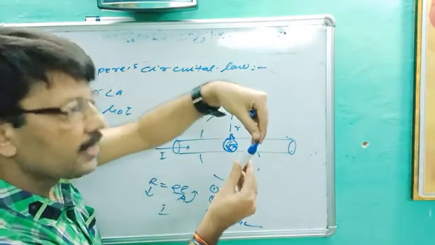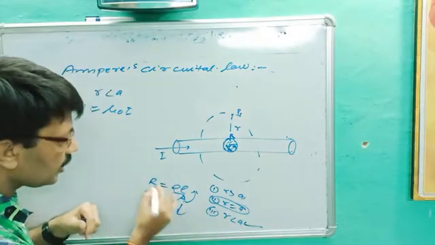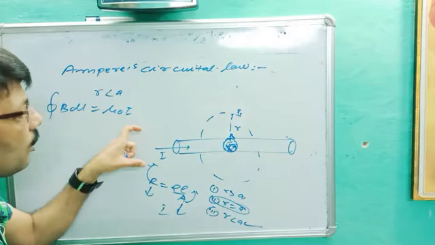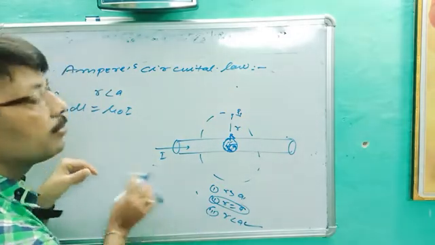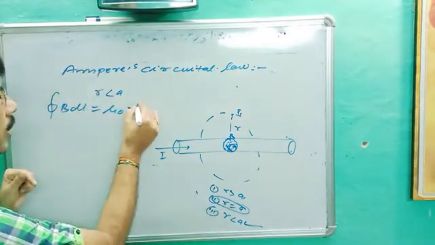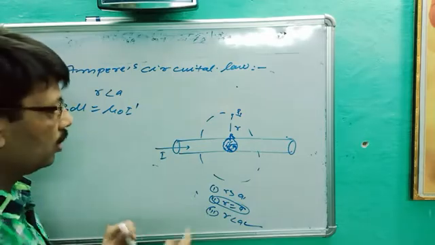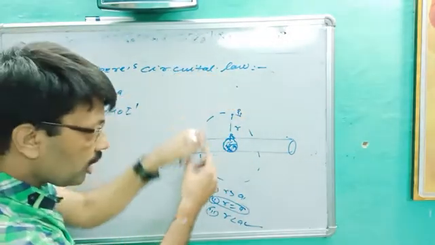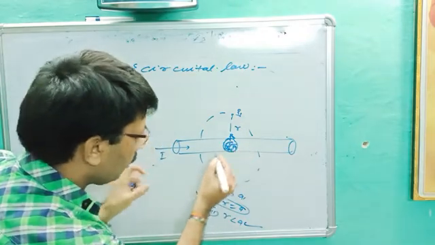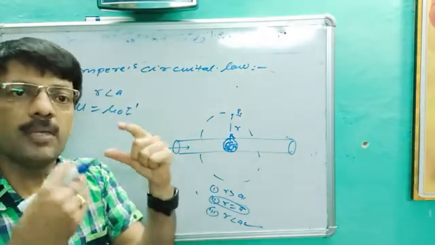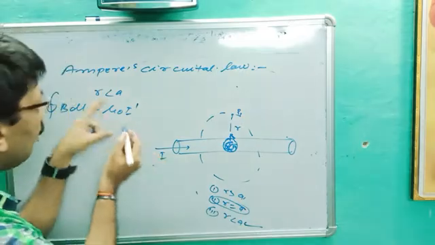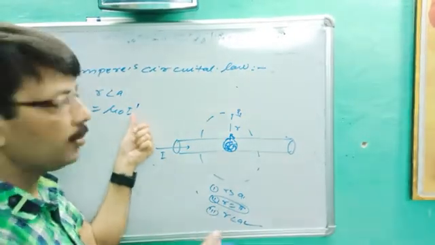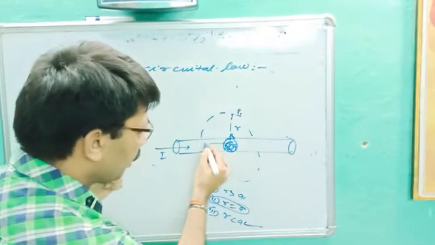When we go inside the wire, no doubt area decreases, so resistance increases and current decreases. It means current will not be applied as I but something else. Let's suppose flowing current is I dash. When we find the field outside, total current will be I. When we find it inside the wire, since area decreases, current will not be I but I dash. So first we will find how much current is drawn through the inside portion.